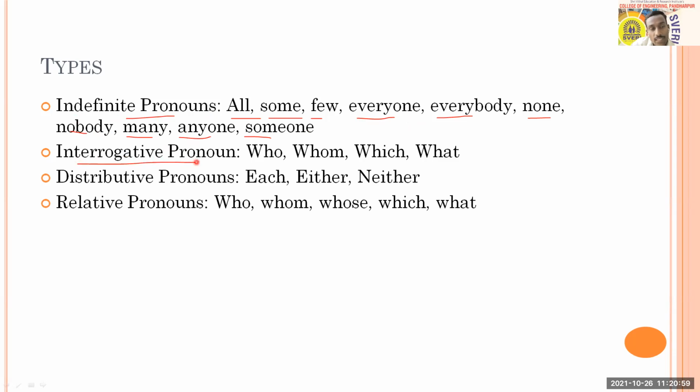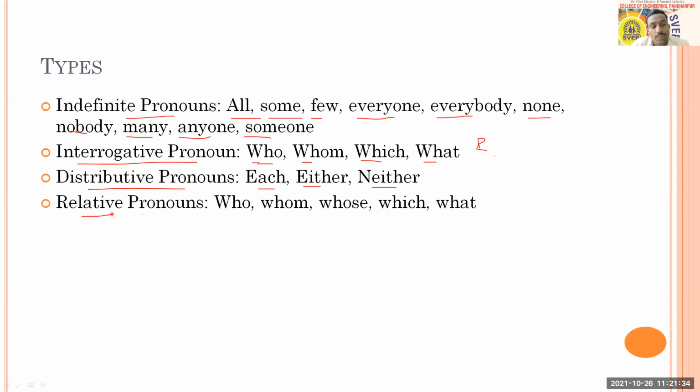The next type we have is called interrogative pronouns. Here you have who, whom, which, what. When they are used to ask a question, like if I ask you, who is there, here who is an interrogative pronoun. Then here you have distributive pronouns like each, either, neither. In that case, they are called distributive pronouns. Each one of you gets a prize. So in that case, each is a distributive pronoun.